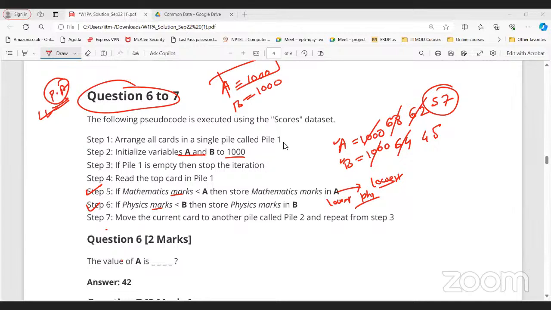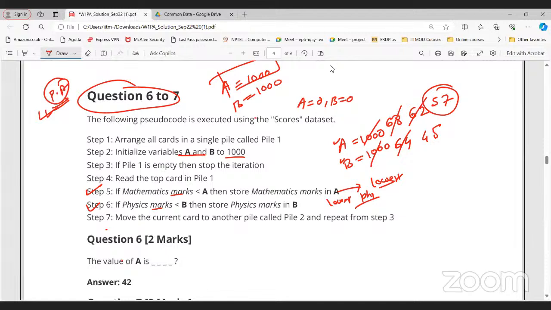Sir, if the initialized variables A and B are 1000, then in the end there will be minimum marks. But if A and B are initialized to 0, then there will be maximum marks, right? So if you are interested in finding the maximum marks, what you need to do is set A equals 0, B equals 0. That's what I'm saying, sir, the condition we need to change, right?